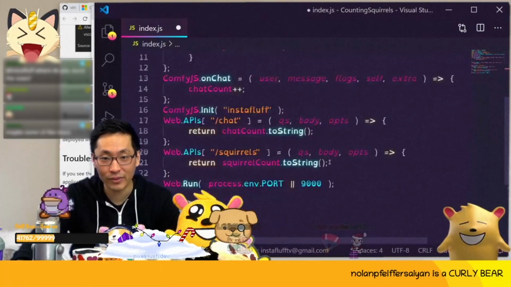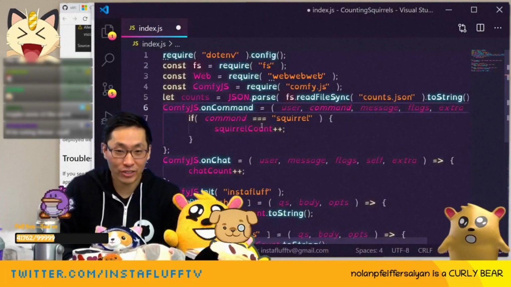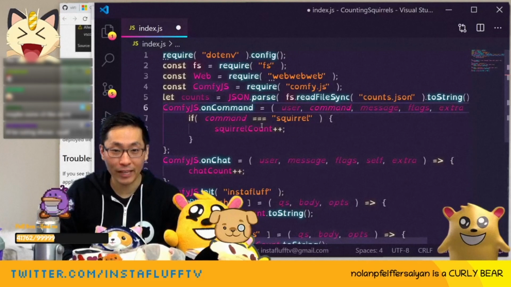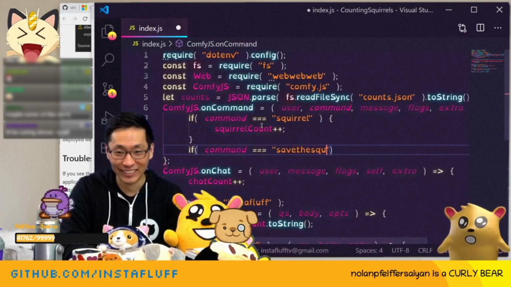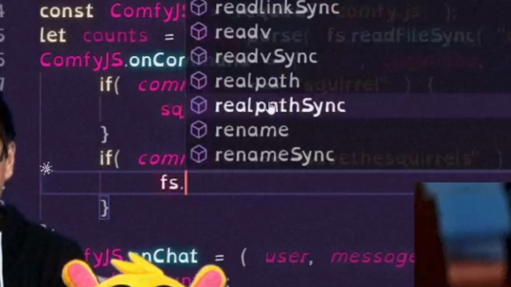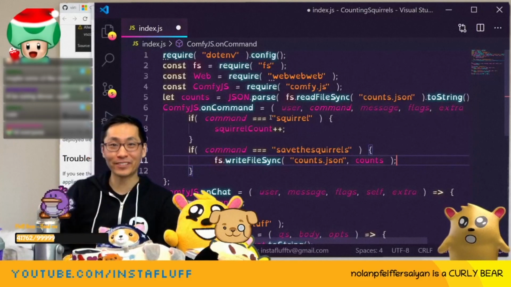Now you can see what it looks like. We can put chat count in there. We could even put a command that just says like save this count, and then do it. Let's do it. I like it. Save the squirrel. And then we'll be like fs write file sync. It'll be super simple, just like that.